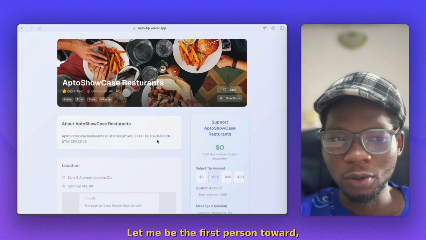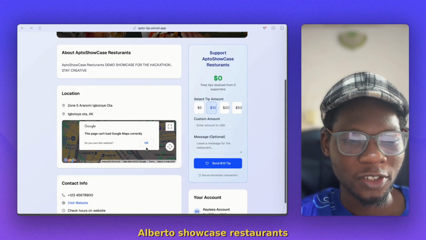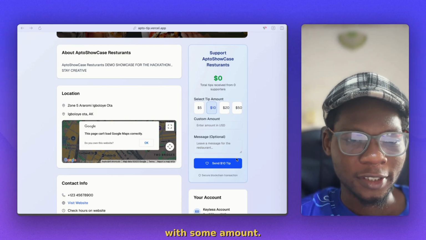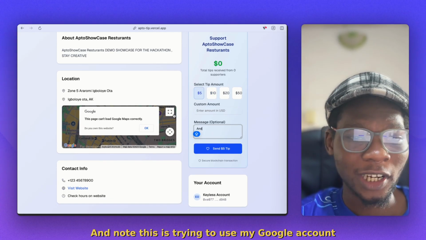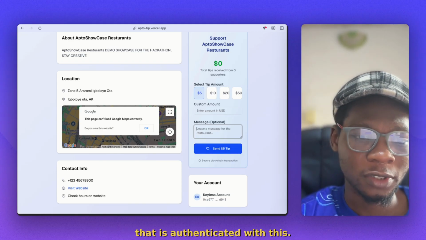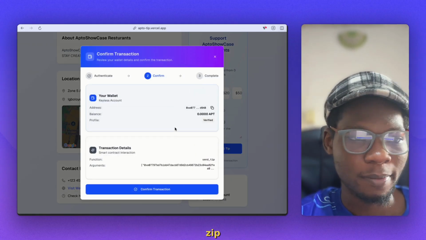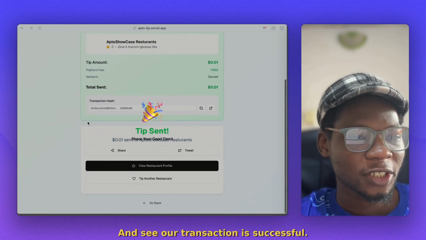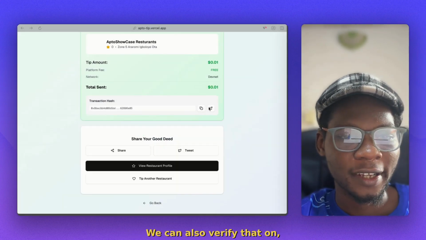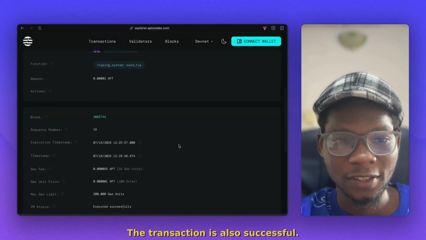Let me be the first person to reward Aptos Showcase Restaurant with some amount. So $5 is a decent amount. Note, this is using my Google account that is authenticated. So send tip and confirm transaction. And see, our transaction is successful. We can also verify that on the Explorer. Look at the time, the transaction is also successful.